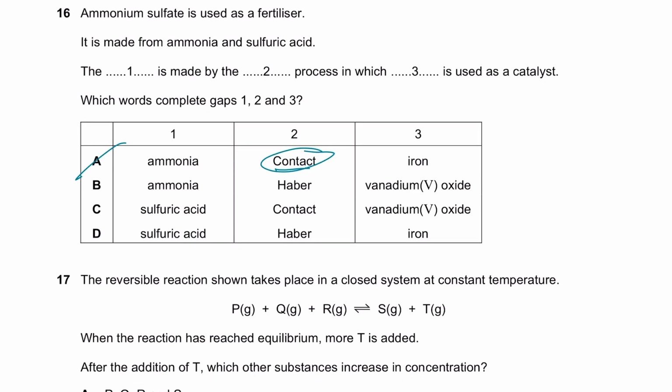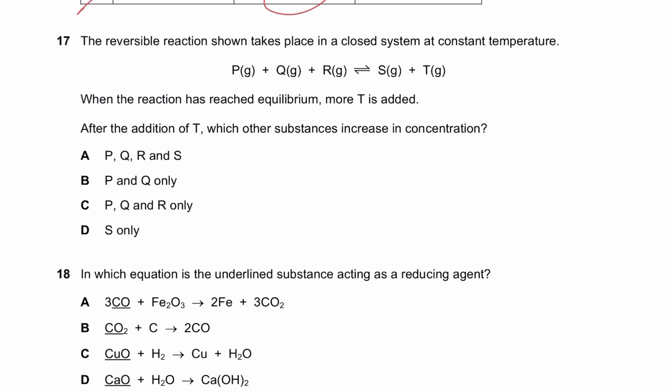A is wrong. B is saying ammonia is made by the Haber process, but the catalyst used is vanadium oxide. No, the catalyst is iron. B is also wrong. A and B both are wrong. Okay. C says sulfuric acid is made by the contact process and vanadium oxide is used. Yes, that is one of the steps for the formation of sulfuric acid. Sulfuric acid is made by the Haber process? No, it's made by the contact process.